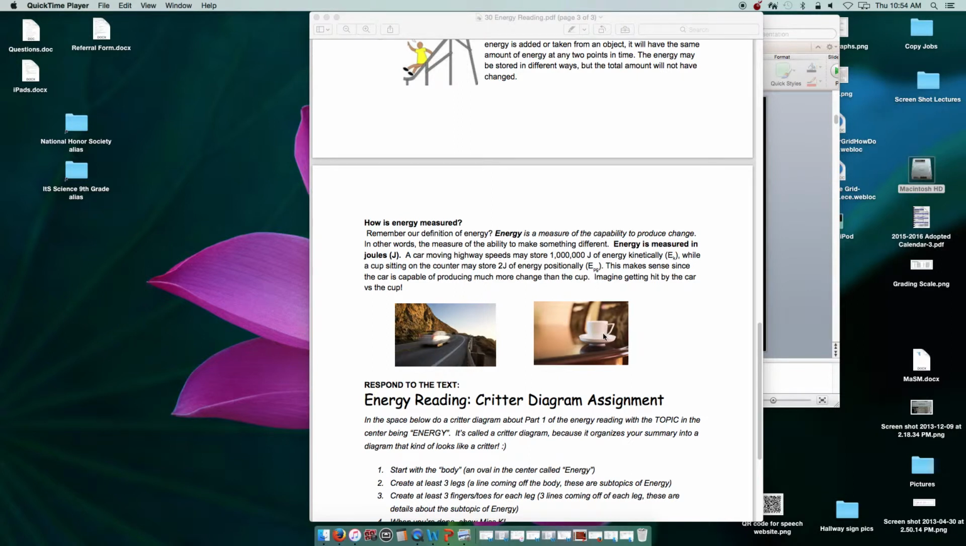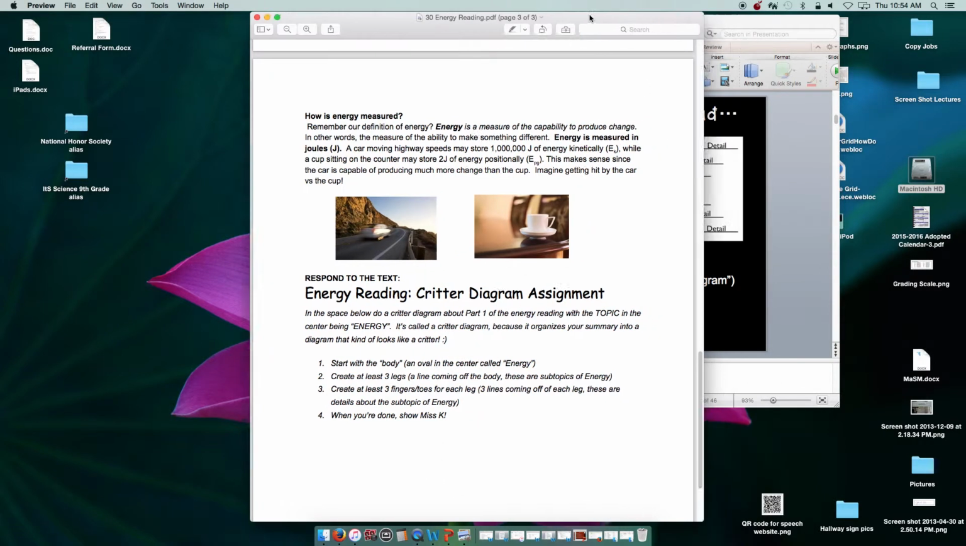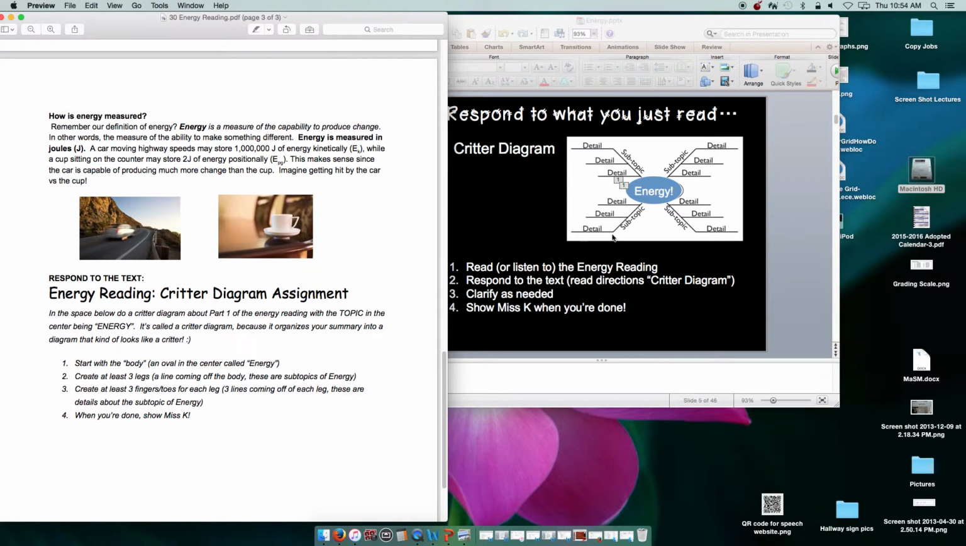If you got hit by the car, the change you would feel would be a lot more than if you got hit by the cup. So thanks for listening on our introduction to energy. Now what I'd like you to do is respond to this reading. You're going to do something called a critter diagram. So in the space below on this page, you're going to create something known as a critter diagram. It's called that because when you're done with it, it kind of looks like a spider or a critter with legs and then different feet or fingers.